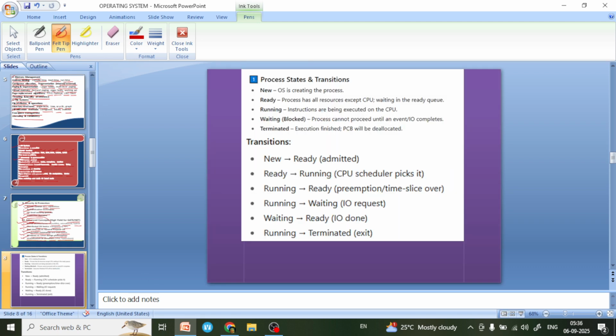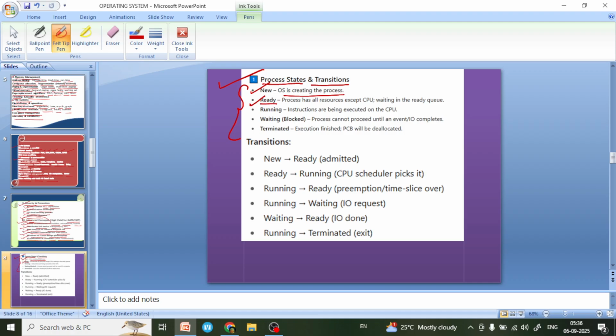Now first I will start from process management. In process management, first topic is process state and transition. In process states, there are mainly five types of states. First is new. In the new state, the operating system is creating the process, and second state is ready.